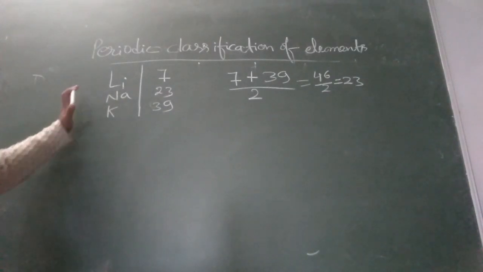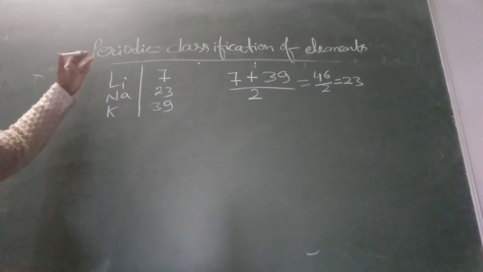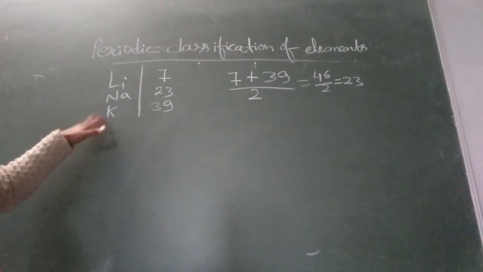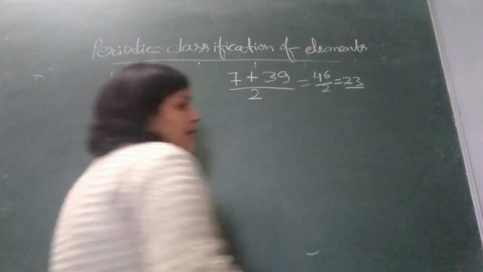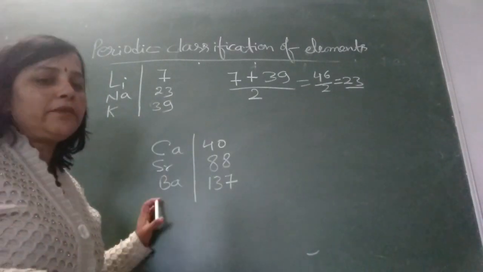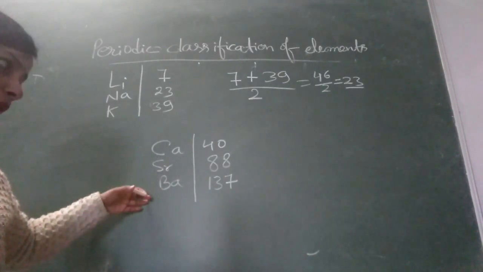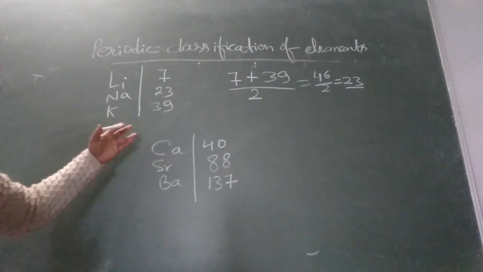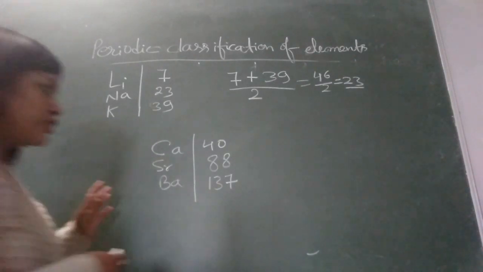He arranged all three elements like this: lithium, sodium and potassium. The average atomic mass of lithium and potassium is equal to the atomic mass of sodium. He arranged another set, the alkaline earth metals calcium, strontium and barium, and the average atomic mass of calcium and barium is equal to the mass of strontium.